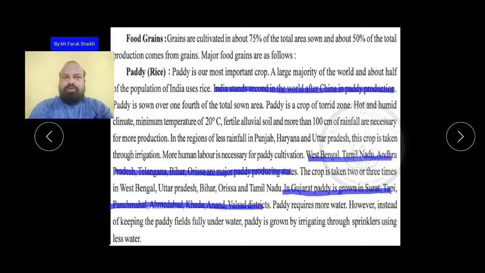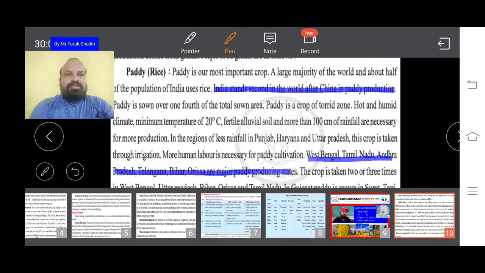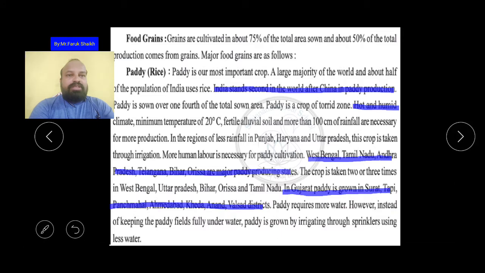Okay, most important, what are the factors that are necessary for the paddy production. The paddy crop is of torrid zone, so hot and humid climate. First is the hot and humid climate, minimum temperature of 20 degrees Celsius, fertile alluvial soil, and more than 100 centimeter of rainfall are necessary. Okay, what I have underlined, what I have highlighted, these are the points for the paddy. You have to learn this by heart, and whenever there is a need you have to write these important points. Is it clear? Okay, let's go to the next.